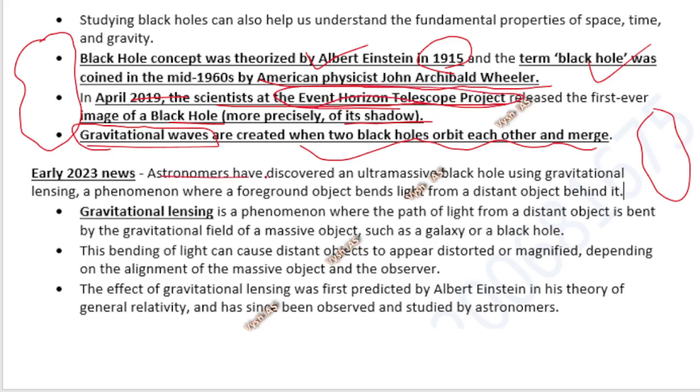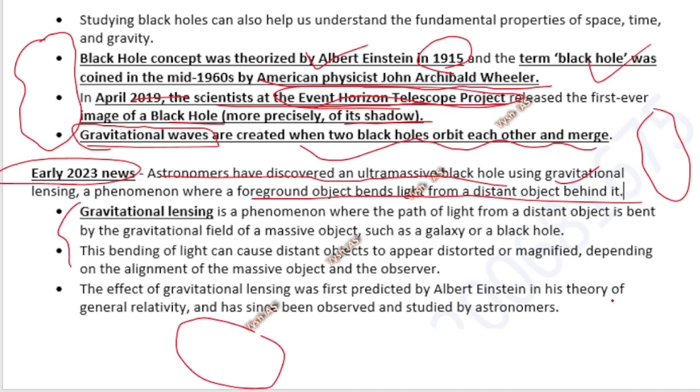And then astronomers have discovered an ultra-massive black hole. This is another news from around May 2023. They discovered this massive black hole using gravitational lensing, a phenomenon where a foreground object bends light from a distant object. This is again a technical term, but you don't have to worry too much. There is a big object and there is a distant object somewhere. Then one of them will cause the other one's light to bend. That is the basic physics definition if you want.